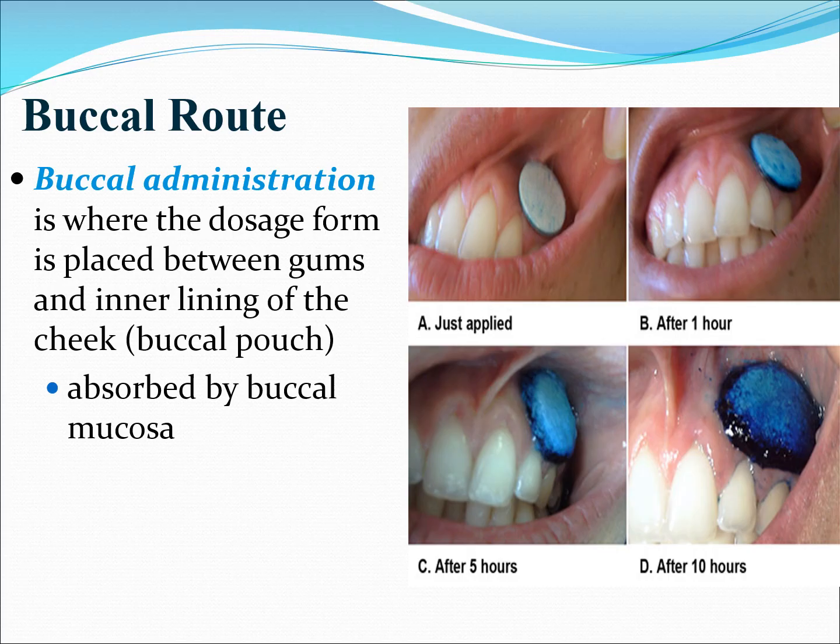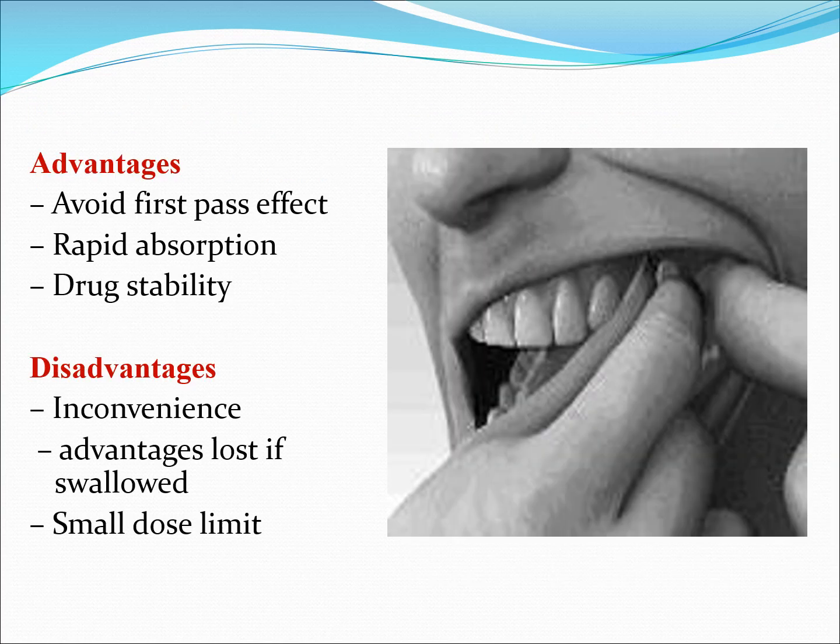After 1 hour, it absorbs some mucin and shows some bulginess. In photograph C, after 5 hours, it has disintegrated. After 10 hours, only a few traces remain; it disintegrates and dissolves into the blood. So the absorption will be good.